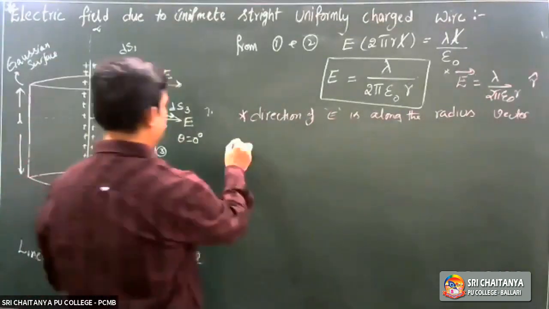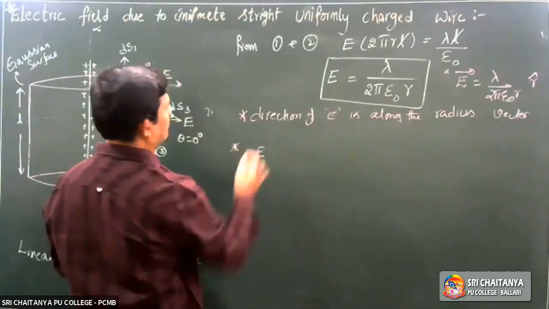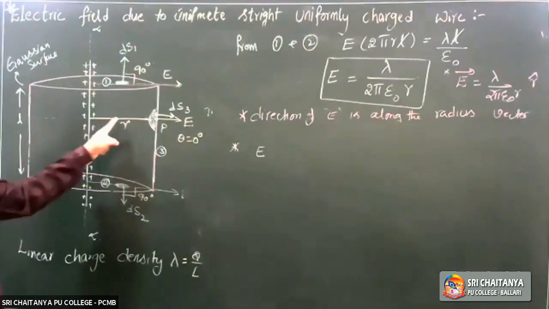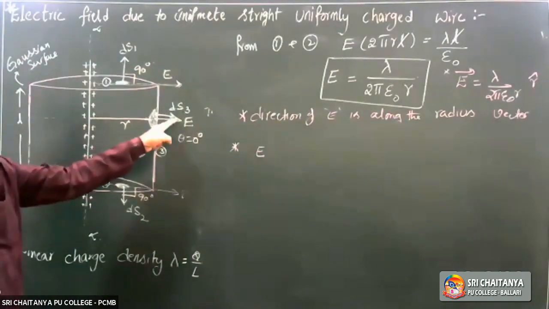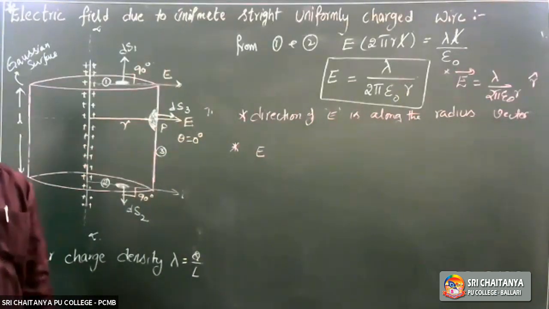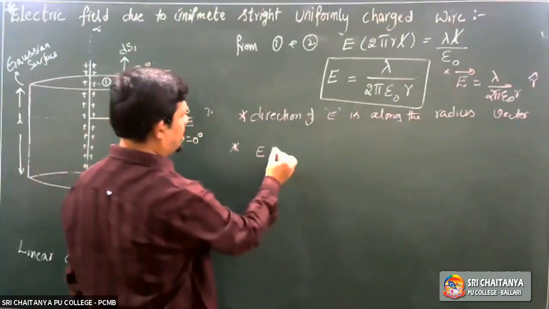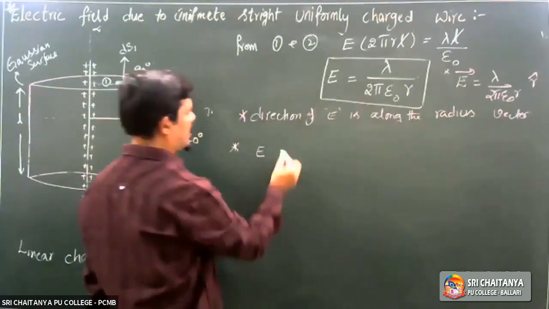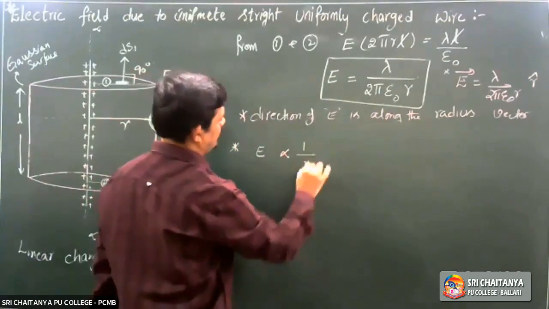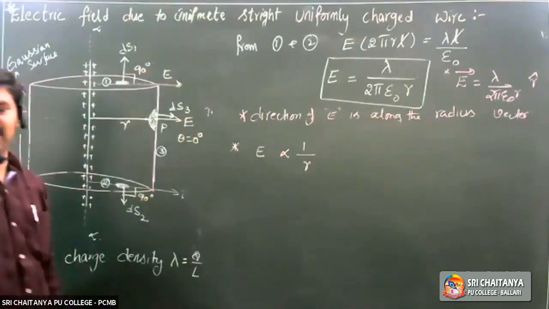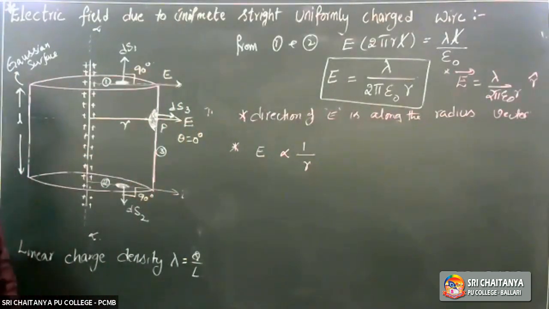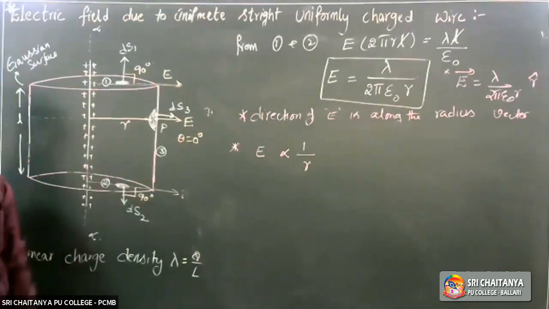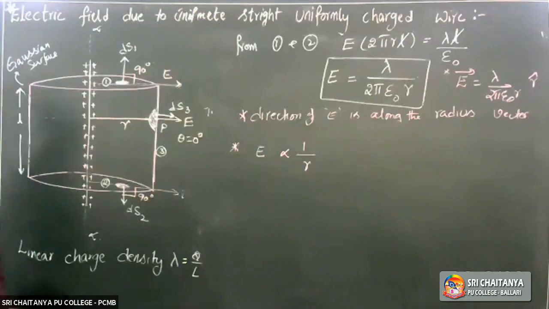Sometimes they ask how E changes with distance. If I take a point here, here, here, how is E related with distance? From the formula, lambda is constant, 2 constant, pi constant, epsilon naught constant. E is inversely proportional to R. As the perpendicular distance increases, E decreases.